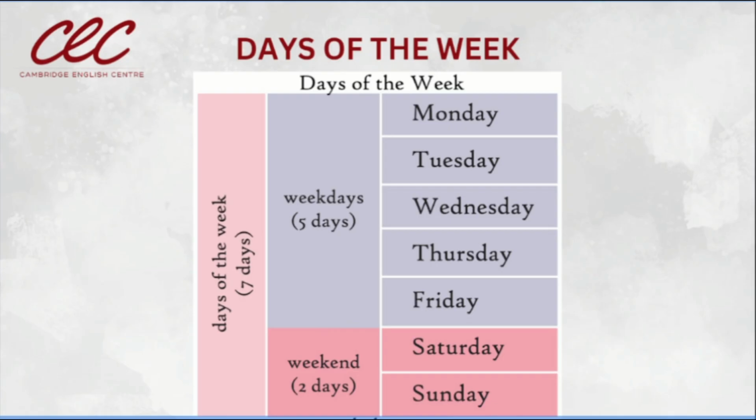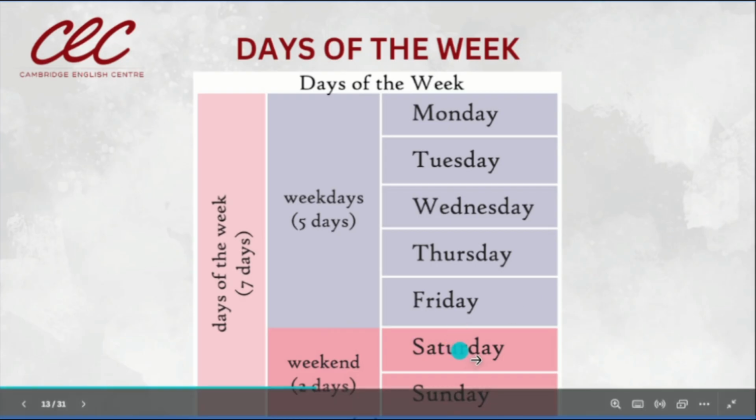These are called weekdays. And Saturday and Sunday, these 2 days, are called the weekend. We have 2 days. 5 plus 2, the 7 days of the whole week.